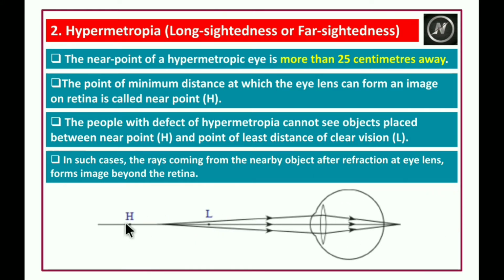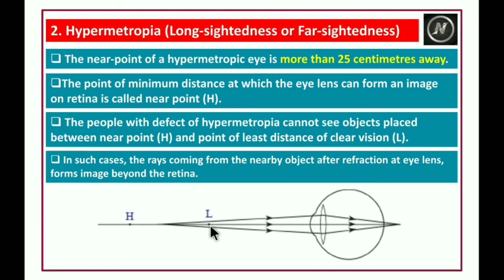If you observe this diagram, this is the least distance of distinct vision, actually the near point of a healthy person. But for a person suffering with hypermetropia, H will be the near point.